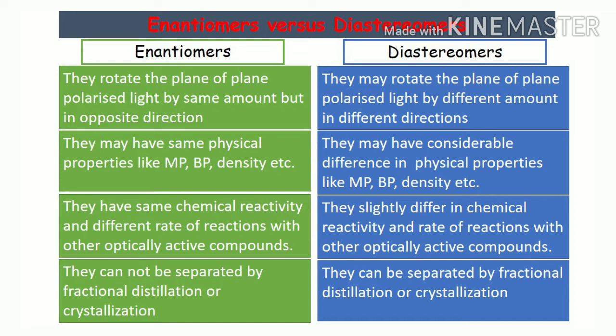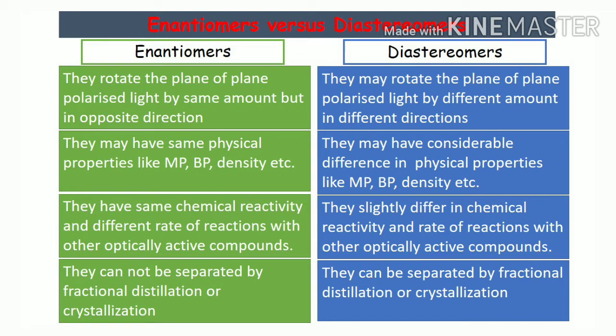Enantiomers have the same physical properties like melting point, boiling point, density, etc. On the other hand, diastereomers may have considerable difference in physical properties. Enantiomers have the same chemical reactivity, but different rates of reaction with other optically active compounds.